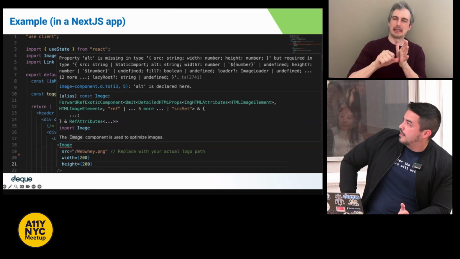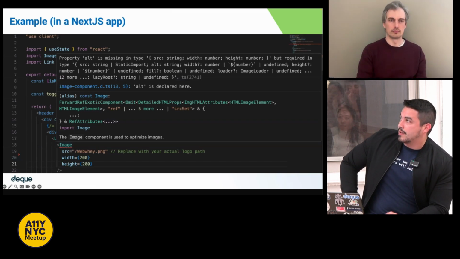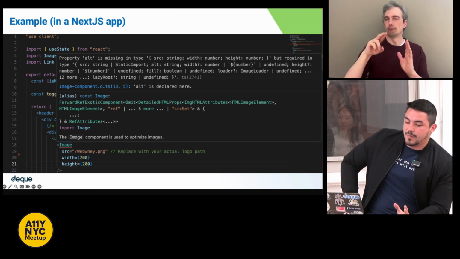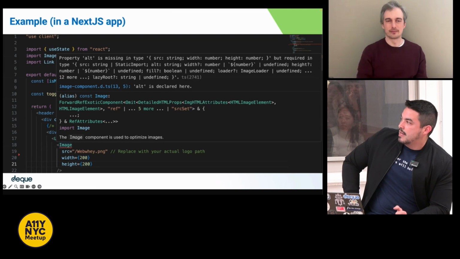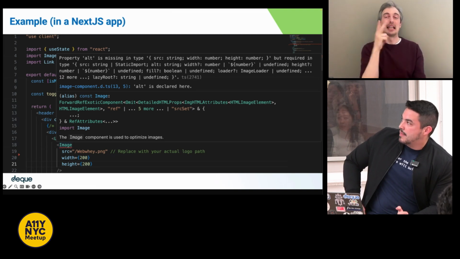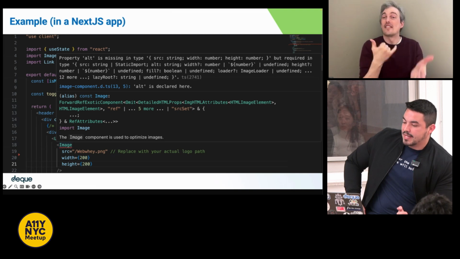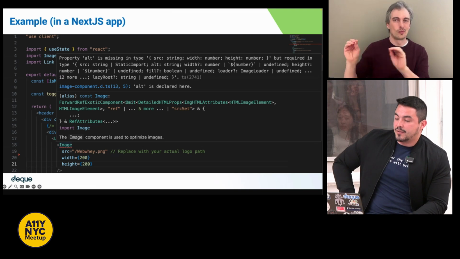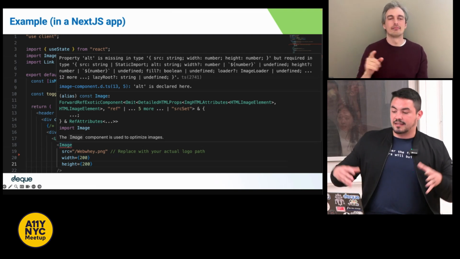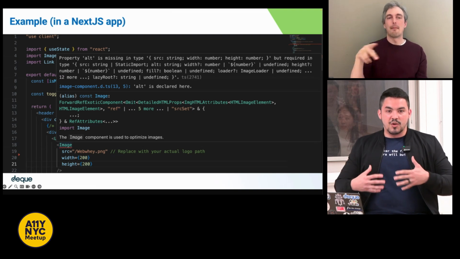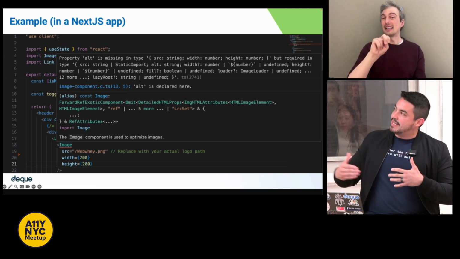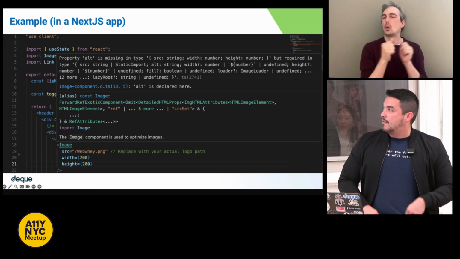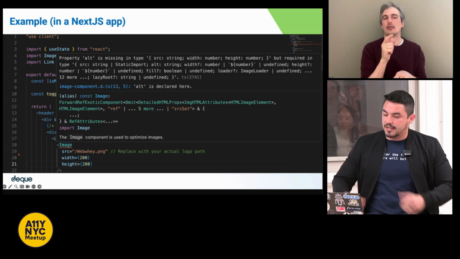So this is here within a code repository, again, within a VS Code IDE. And what is being displayed on the screen is a specific image component that has an error because an alt tag is missing. This is a Next.js application, and a little fun fact about Next.js is that they built this plugin within their framework and within their platform. So you don't need to download it in addition to the framework. Not all frameworks are like that, so often you will have to download it in addition, but Next.js does a really good job here.